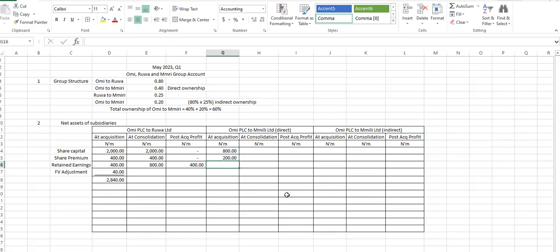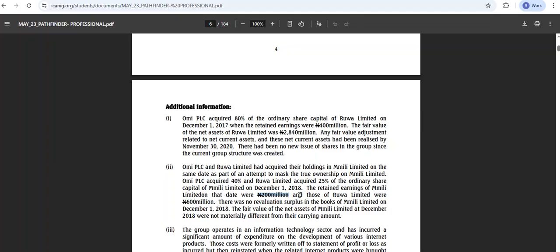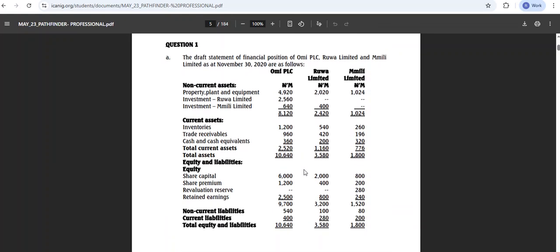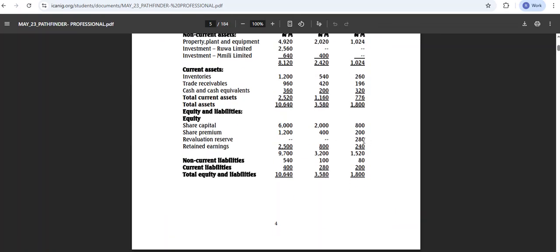And they didn't tell us that there was anything like a revaluation surplus as at when we purchased it. But we now have a revaluation surplus at consolidation, right?